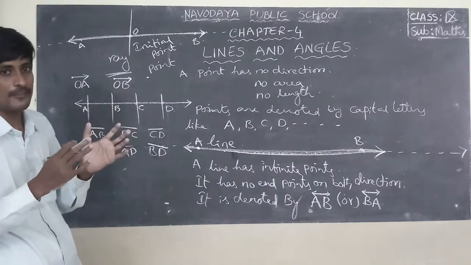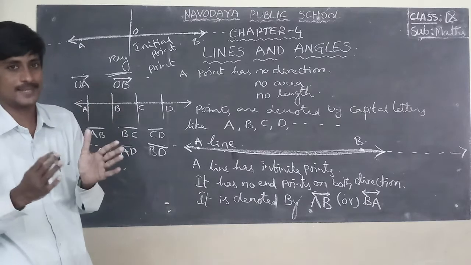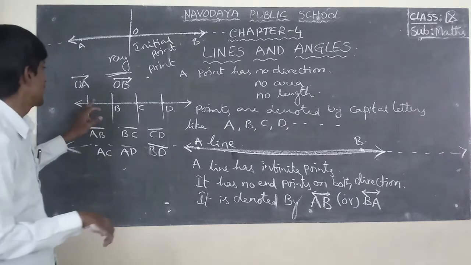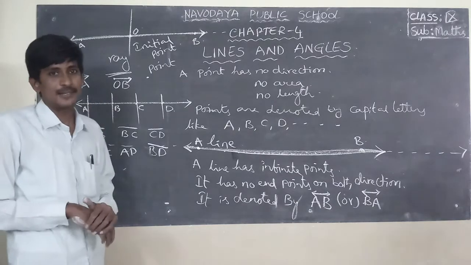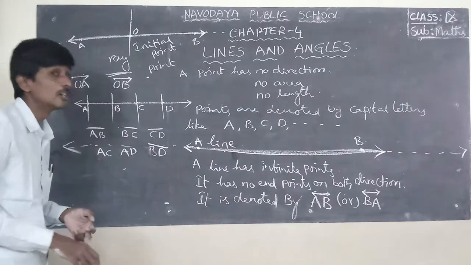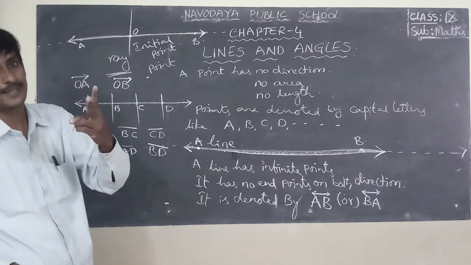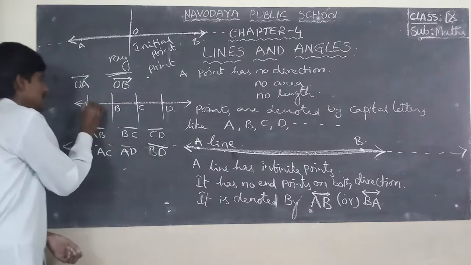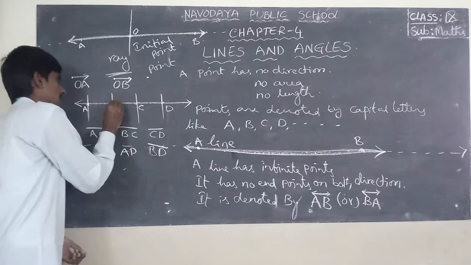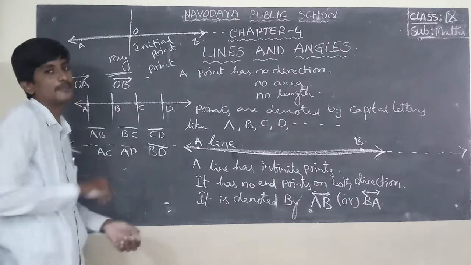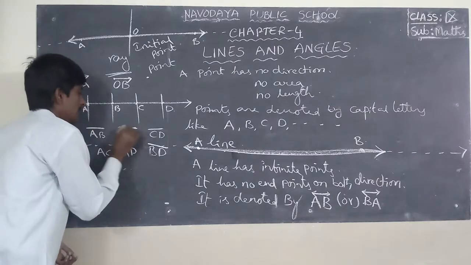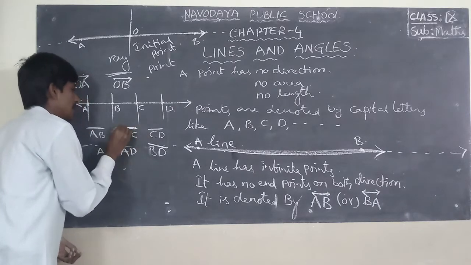A line segment has two end points, that is A and B in line segment AB, and B and C in line segment BC. This is the symbol for line segment.